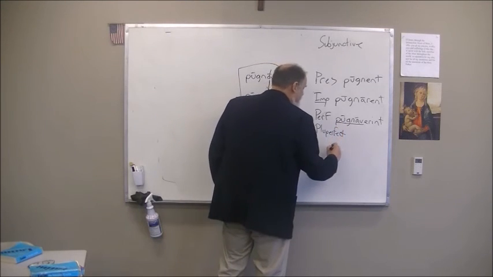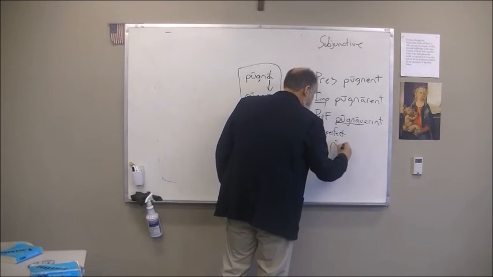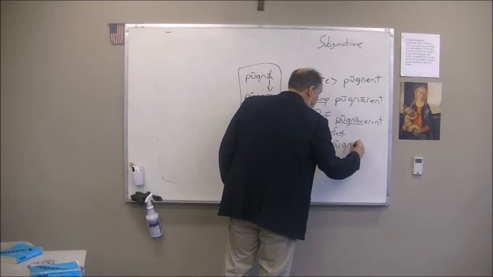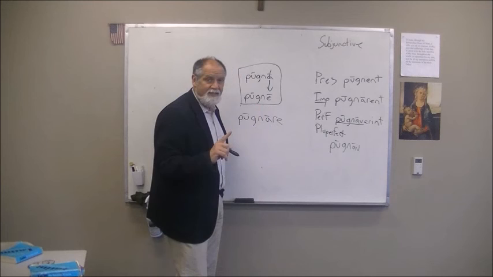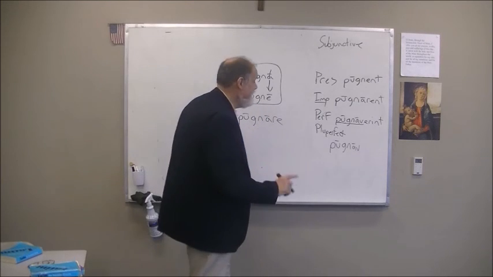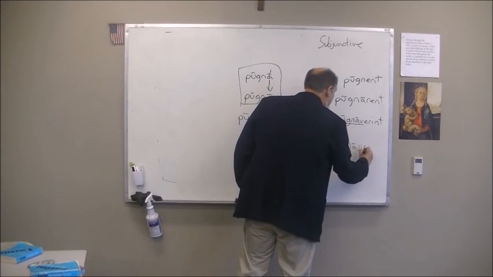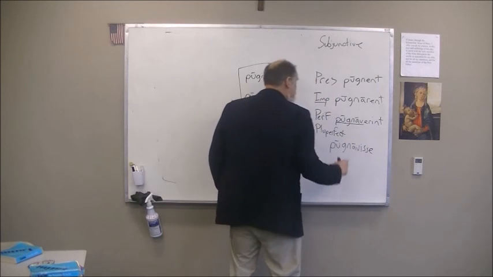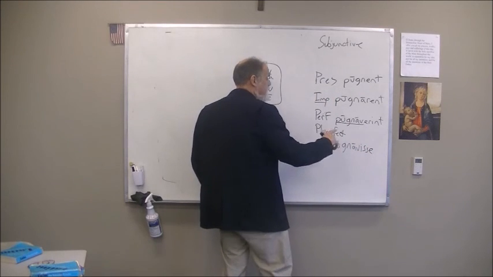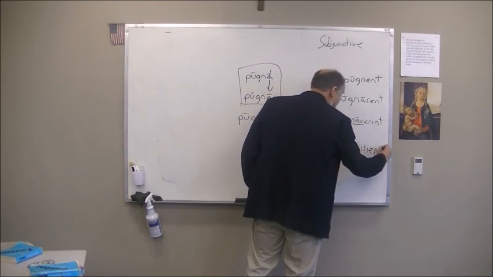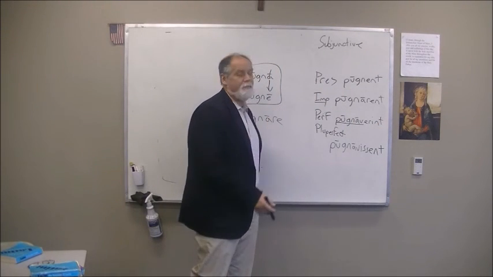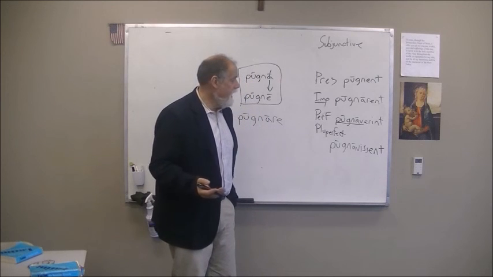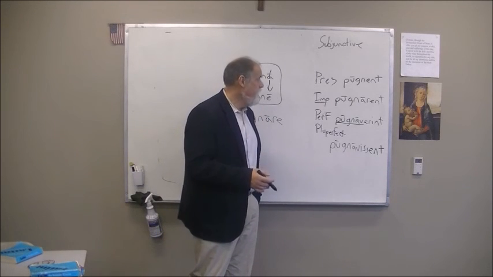We're going to use that stem again. So we have pugnav, right, here. And now the pluperfect has a tense sign, and that tense sign is isse. I-S-S-E. Pluperfect subjunctive, pugnavisse, and we add the personal ending nt, and we have pugnavissent. And that is your synopsis for this particular form.